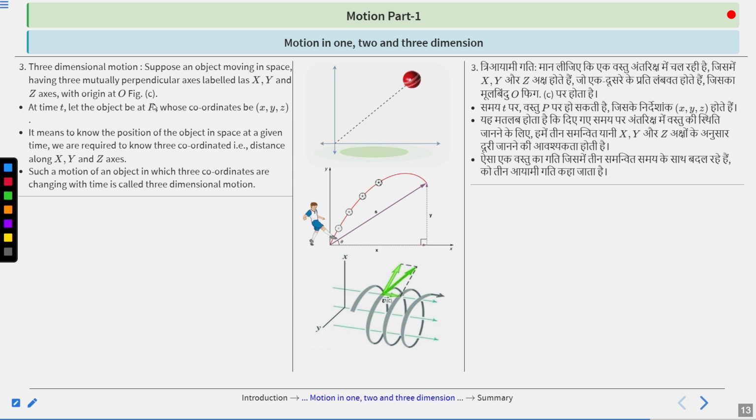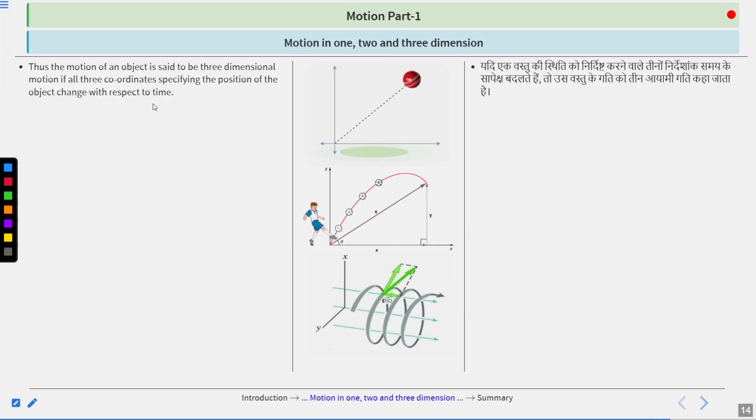So remember, in one-dimensional, only 1 out of 3 coordinates changes position with time. Two-dimensional, 2 out of 3 coordinates changing position with time. In three-dimensional, all 3 coordinates changing with time.